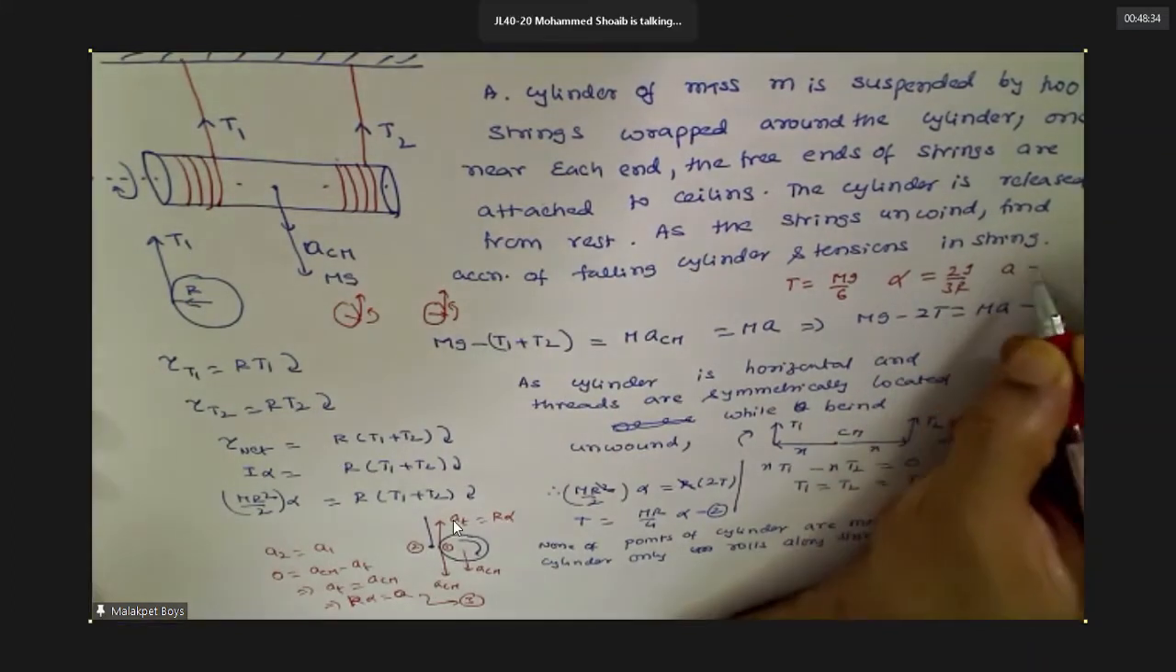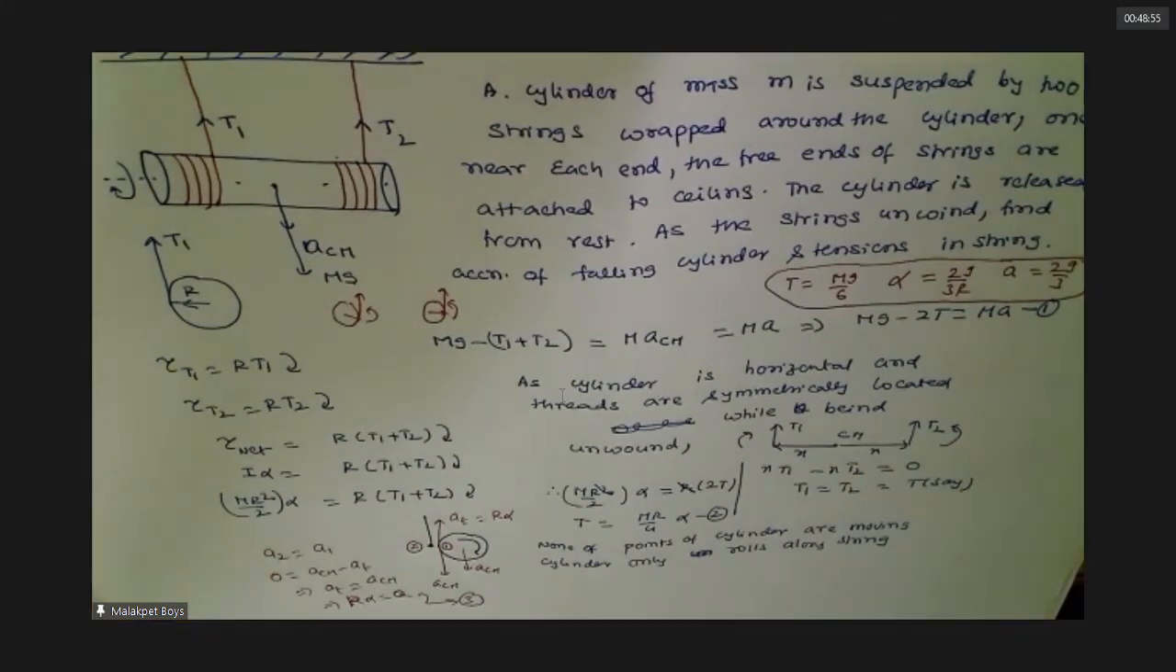Sir, acceleration a equal to 2 by 3 g. Well, if you got this, yes, sir. So if it is rolling, a_T equals R alpha, you will do that. Shall I go ahead? Next problem.